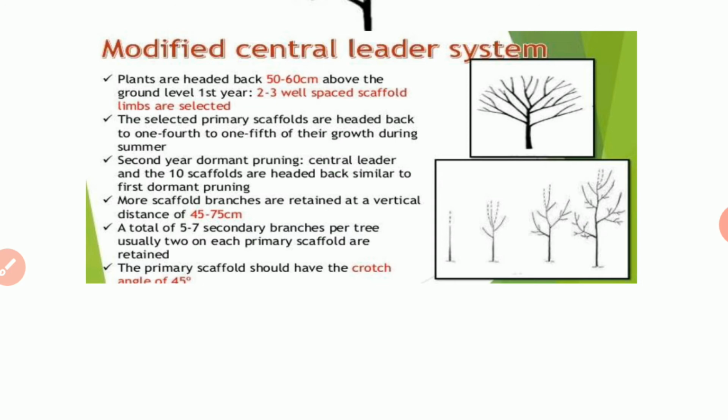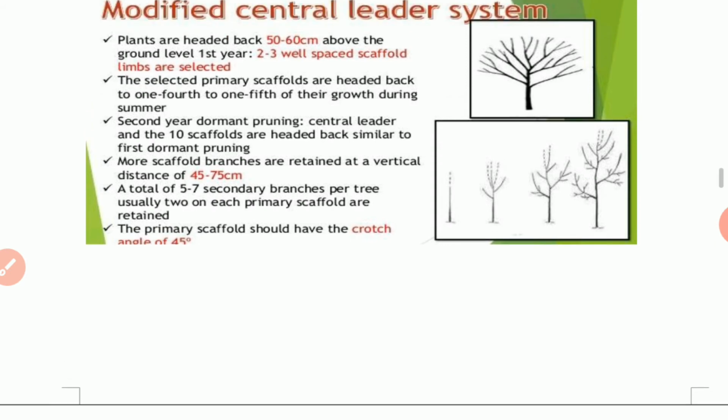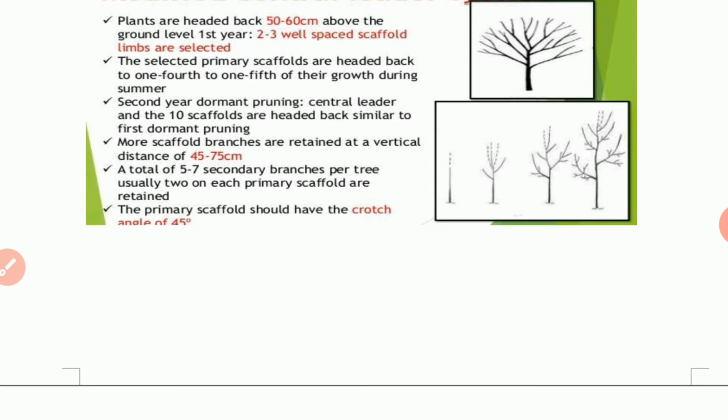Second year dormant pruning. In this second year, the central leader and the scaffolds are headed back again, similar to the first dormant pruning. So in the second year, again the lateral branches which grow vigorously are headed back so that the other branches can grow vigorously. More scaffold branches are retained at a vertical distance of 45 to 75 centimeter. A total of 5 to 7 secondary branches per tree, usually 2 on each primary scaffold, are retained. The primary scaffold should have a crotch angle of 45 degrees.